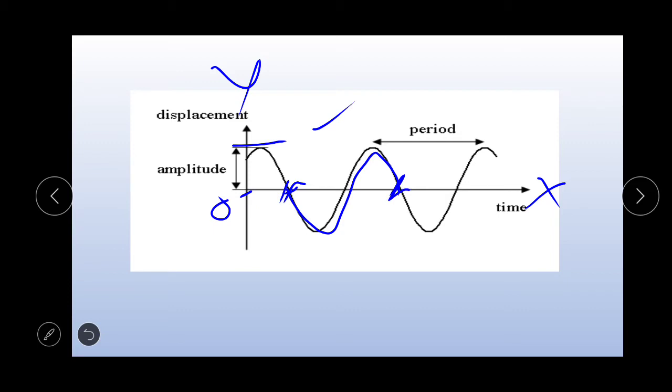So this represents one rotation. The time taken to complete one rotation is called time period. Okay, right.